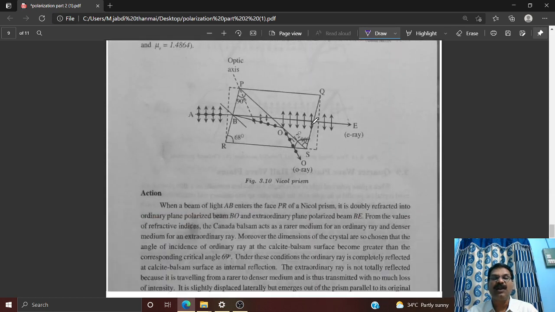This is what is known as Nicol's prism. Nicol's prism is a calcite crystal. You are seeing P, Q, S and R. This is called Nicol's prism. In this Nicol's prism,